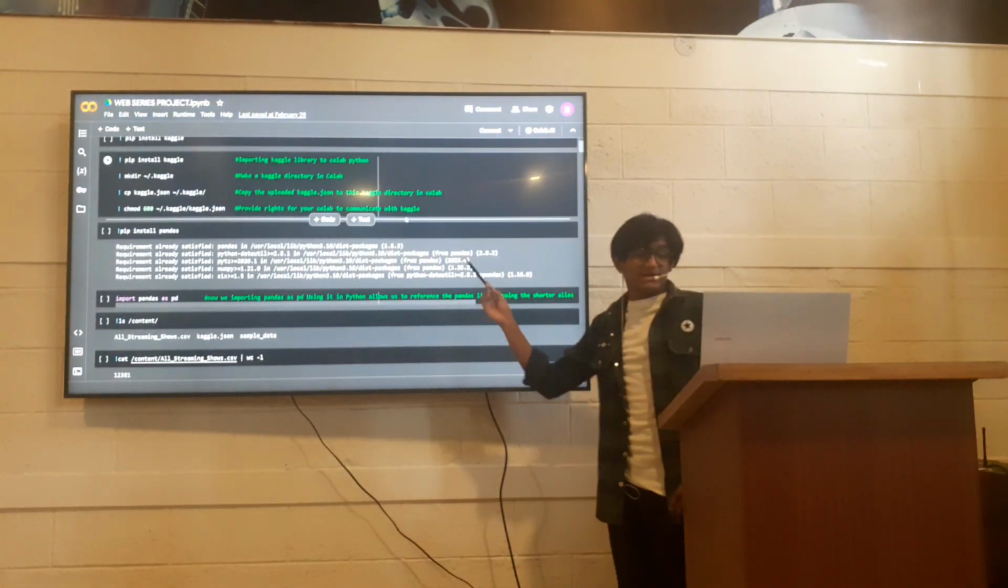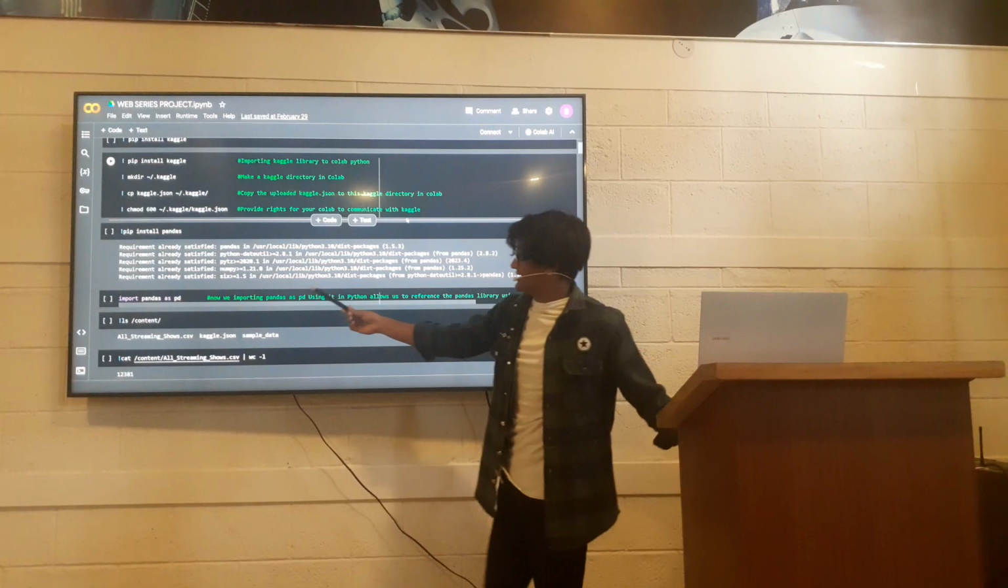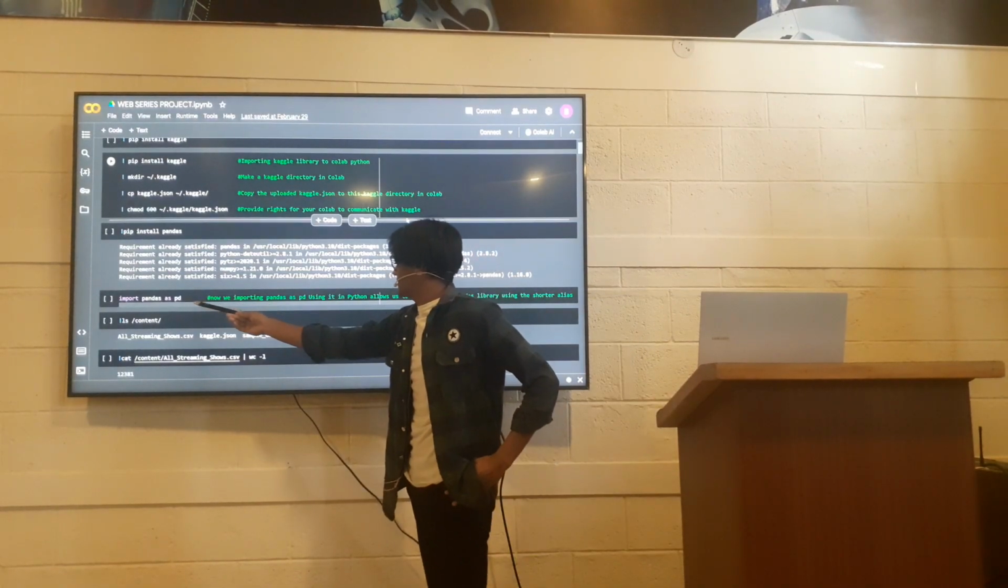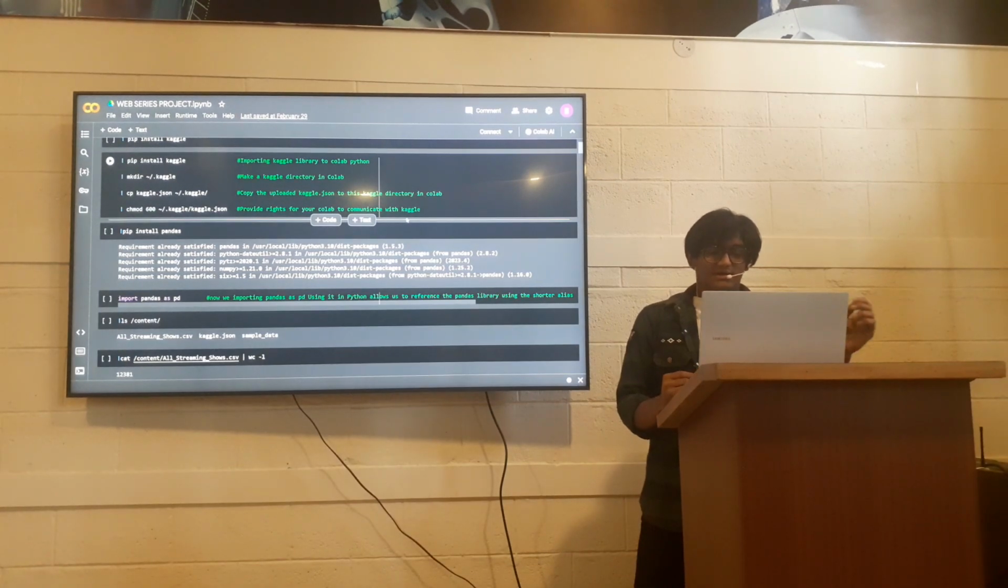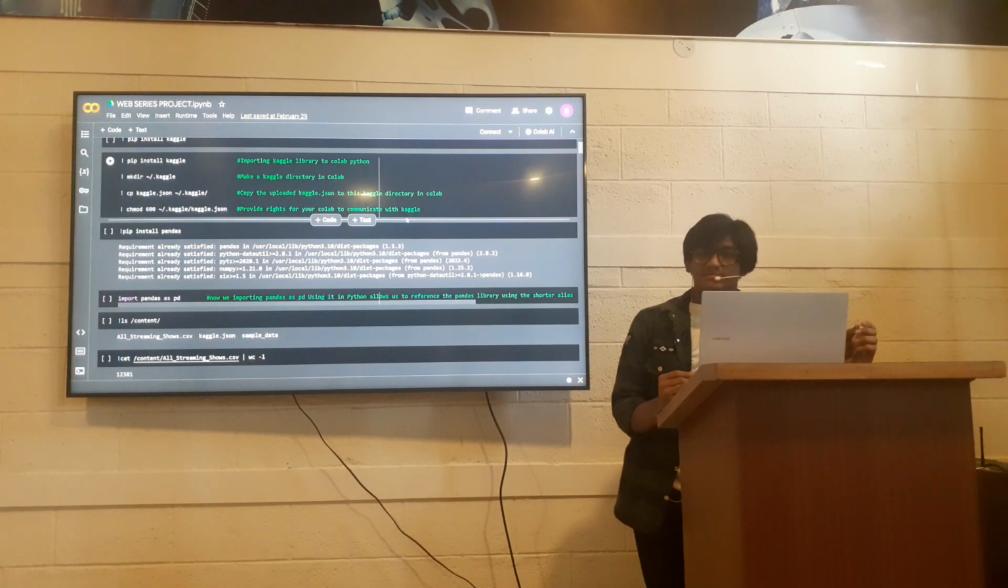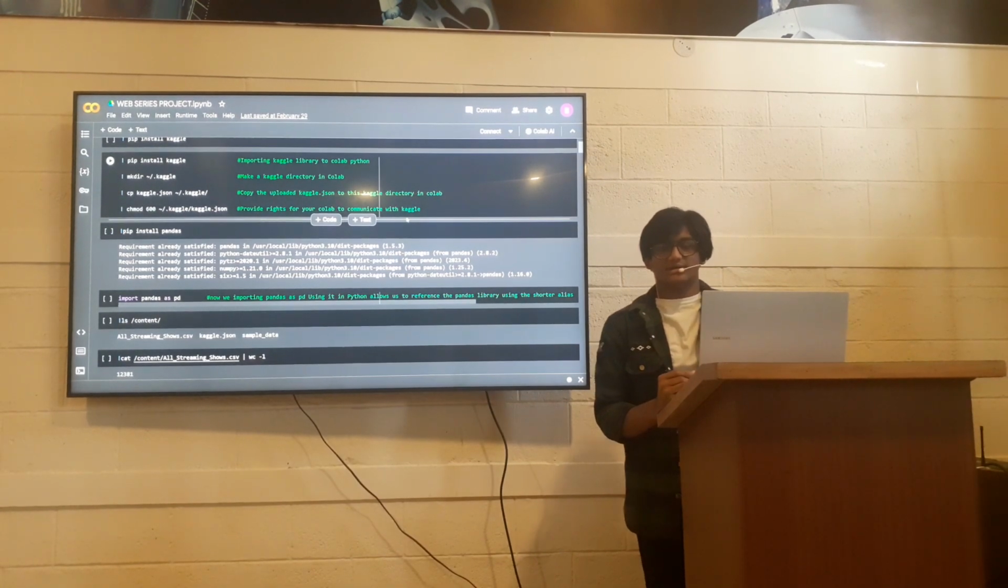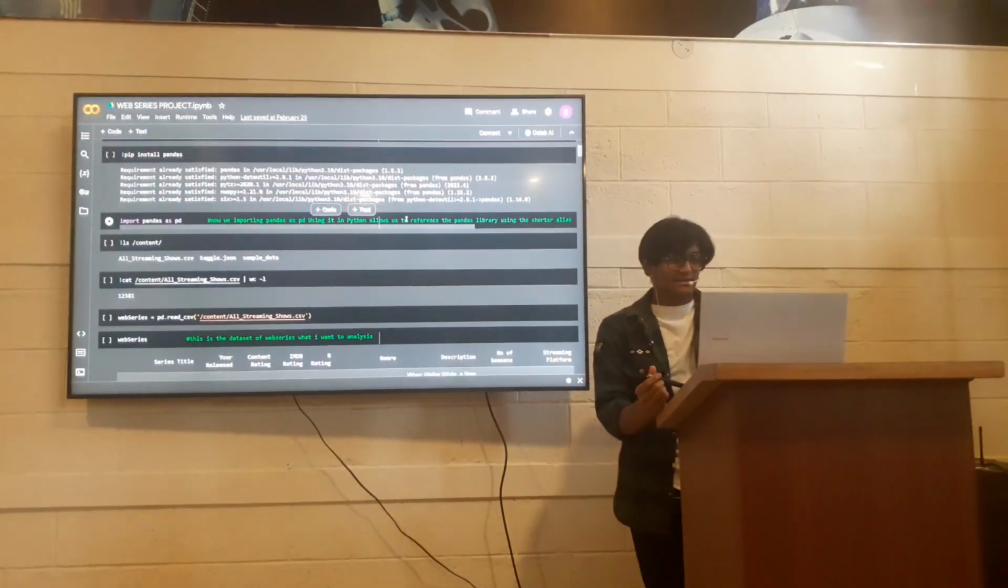Then we are importing pandas as pd. Why we are importing pandas as pd means we are using it because Python allows us to reference the pandas library using the shorter alias.